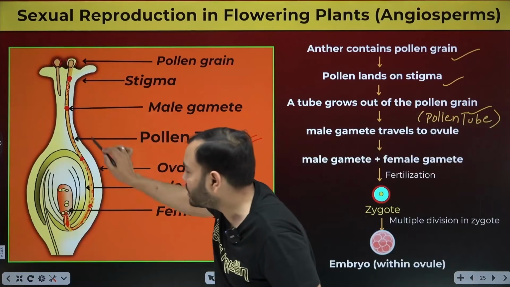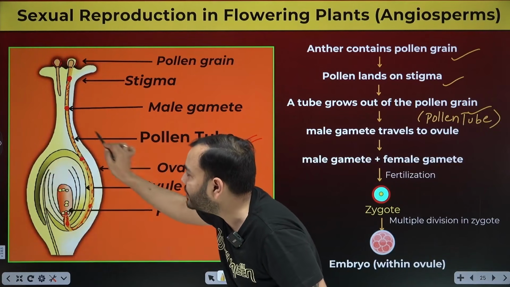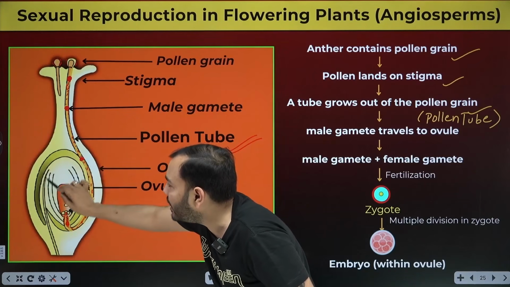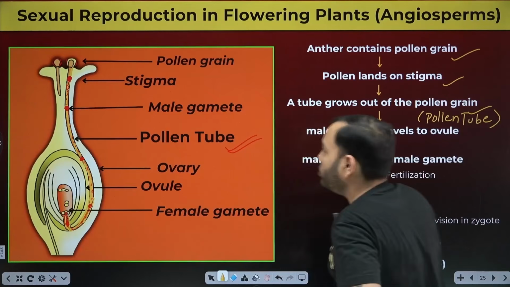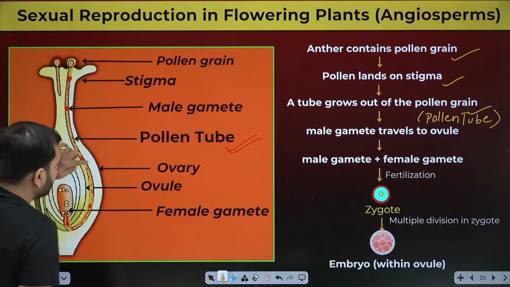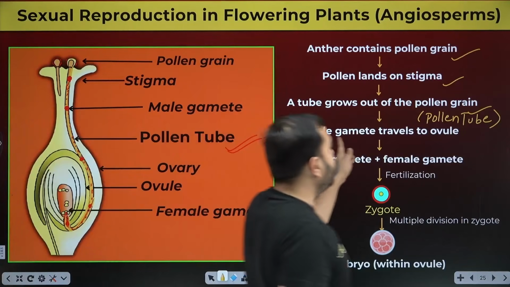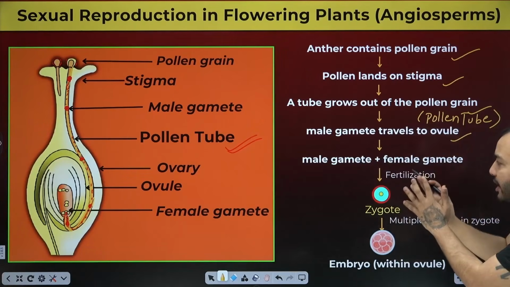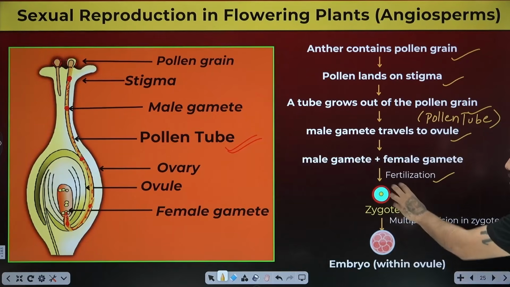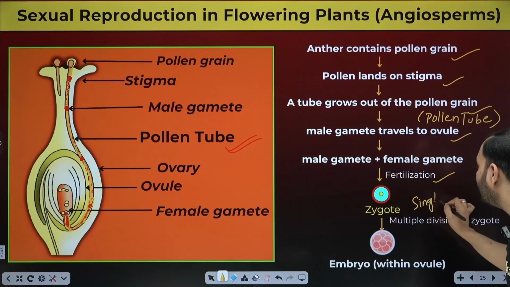Now the male gamete traveling, look, this whole part is the ovary. The part inside the ovary is the ovule. And inside the ovule is the female gamete. So where does the male gamete travel? Inside this part, the ovule too. So this is written, male gamete travels to ovule. Male gamete and female gamete will meet, fuse, fertilization. What will be formed? A single cell, the zygote.